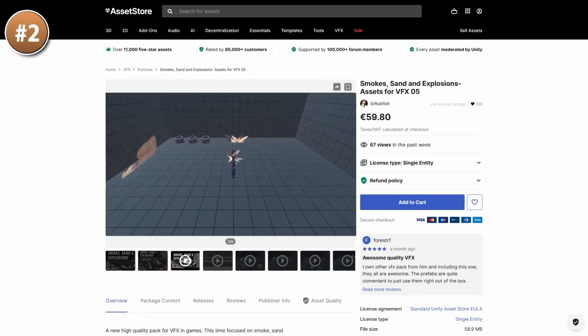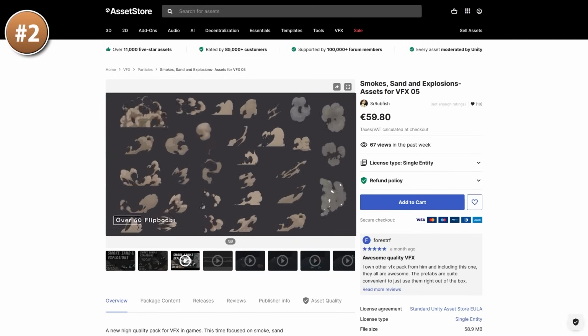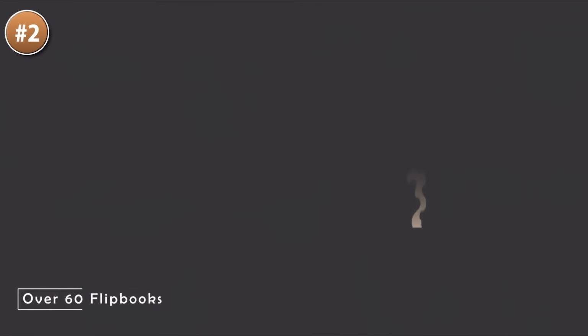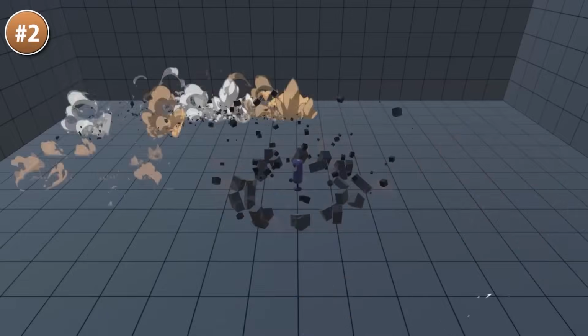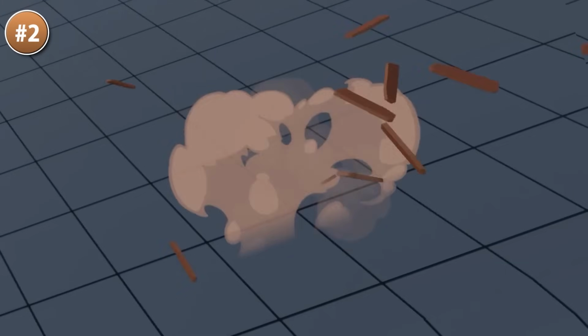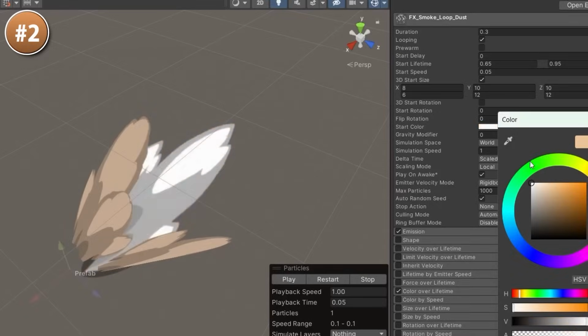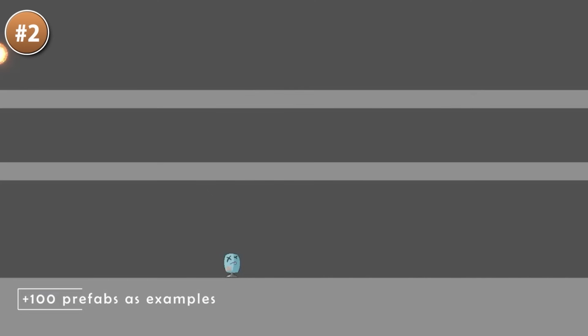Or perhaps all you need are some super high quality smoke, kind of like this one. This is another one with super high frame rate sprite sheet animation. Again, I always really love that. This could be smoke, of course, but you can also recolor it to make it look like something else. So you could use this to make it look like water, wind, or perhaps even blood.